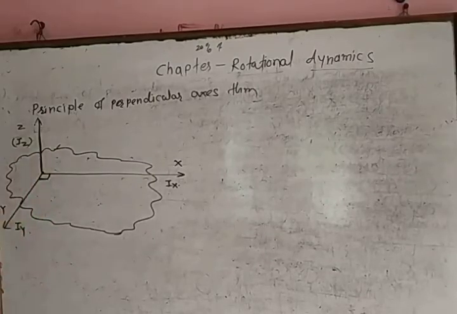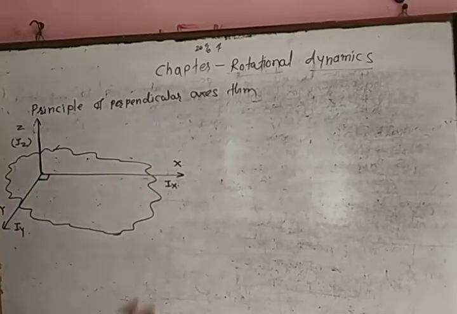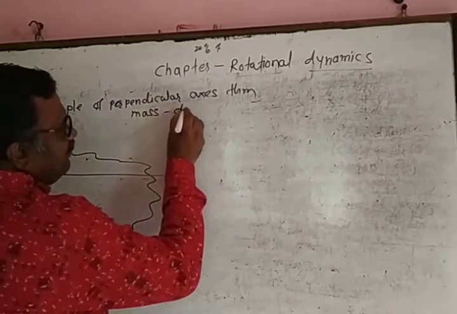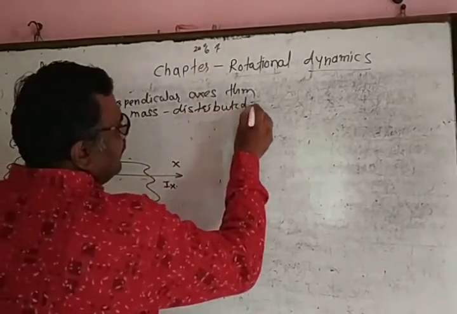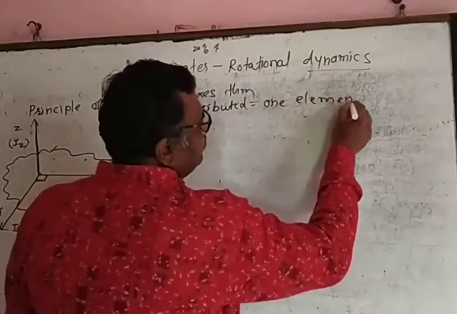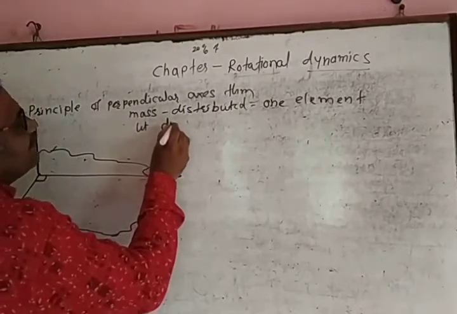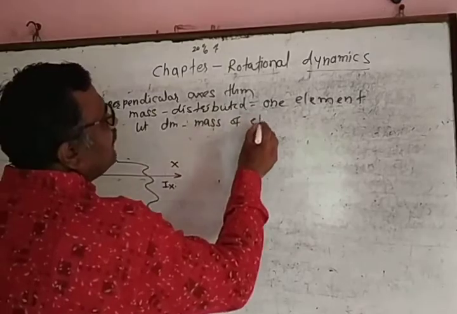Now we consider that mass is uniformly distributed in the body. We consider one element of the body. Let dm represent the mass of one element of the body.